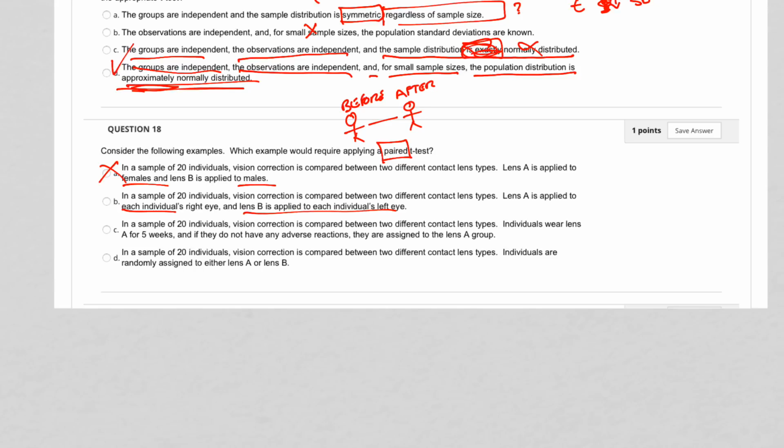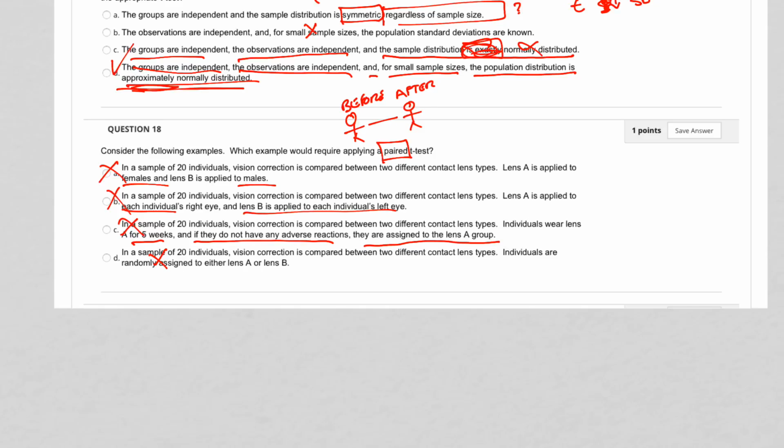Individuals wear lens A for 5 weeks, and if they don't have any adverse reactions, they are assigned to the lens A group. That's not it either. Individuals are randomly assigned to either lens A or lens B. That's not it either.